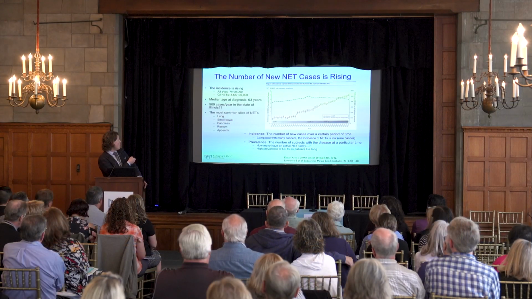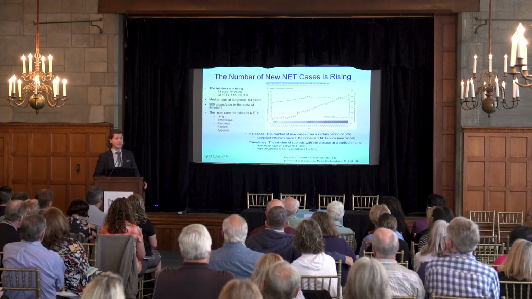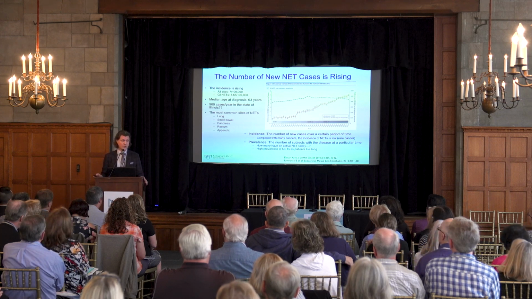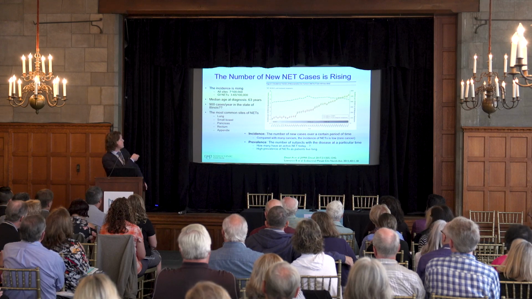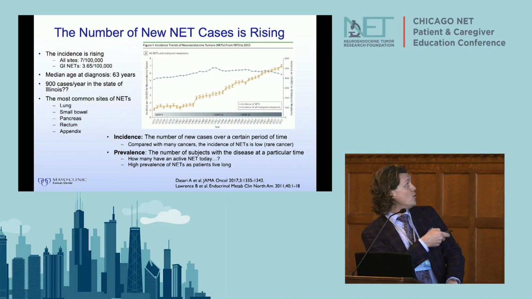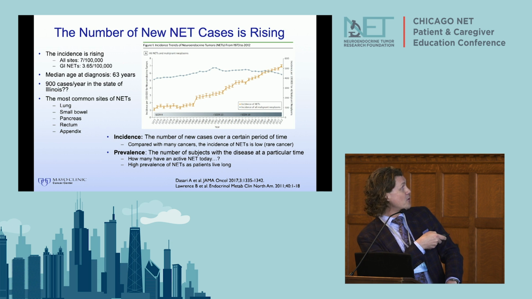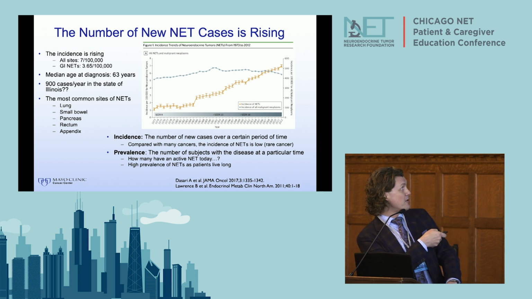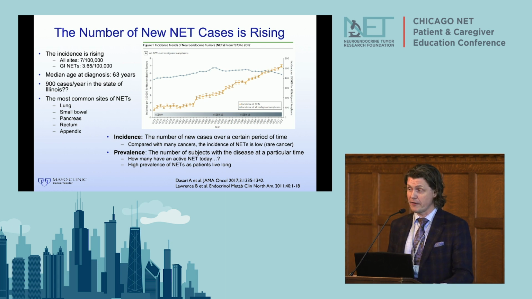How big of a problem are NETs? So actually they turn out to be quite a big problem. These numbers are rising. For all neuroendocrine tumors, we expect to see 7 per 100,000 per year. So in a city like Rochester, which has about 100,000 people, we would expect to see 7 cases a year. I'm horrible at math, so I looked up the population of Illinois, and I came up with a number close to 900 cases in Illinois per year. But take that with a grain of salt, though.